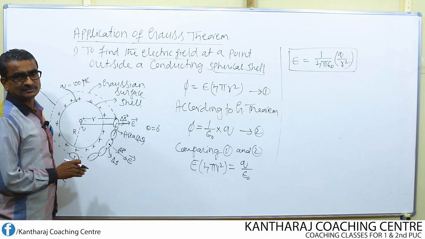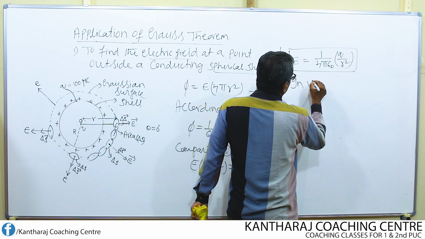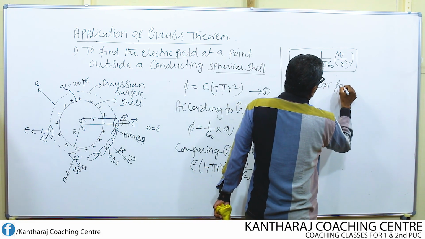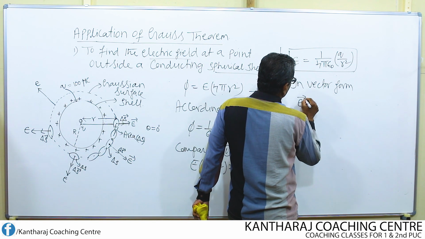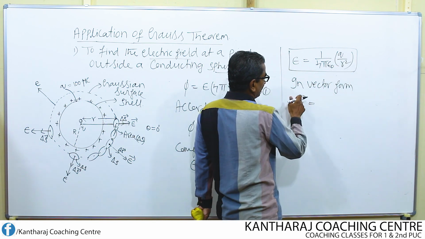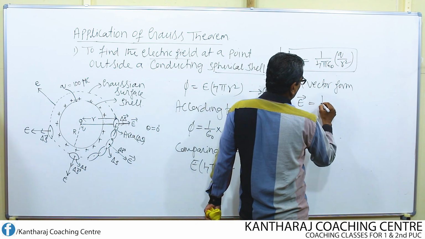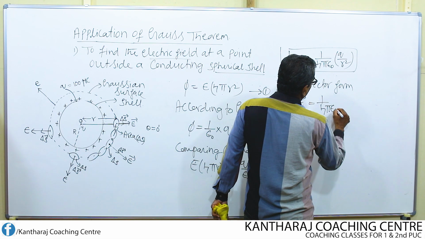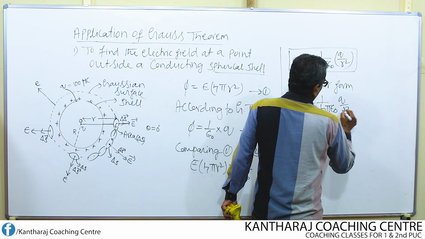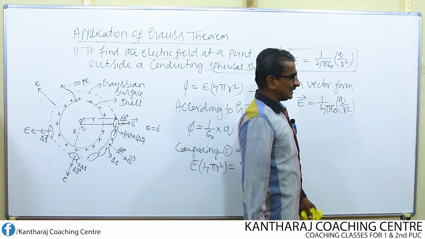So this is the expression for the electric field at the point P due to a charged spherical shell. In vector form, all that I need to do is give the direction to the right hand side. On the left hand side, I made it a vector by putting an arrow. So 1 over 4 pi epsilon naught Q by r square. What do you do to convert this into a vector quantity?